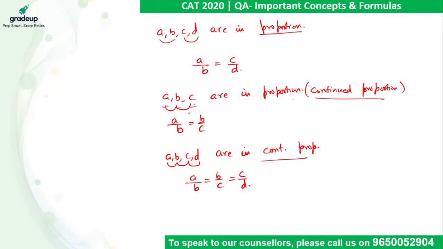And in this case, when we are solving for three values, it gives me B square equal AC, or B is equal to square root of A into C. So this part is very, very important. In this case, this B is called mean proportional.